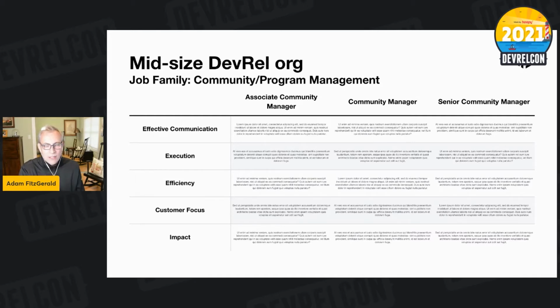I'll add sample career matrices for each of these additional job functions in this mid-level size to the spreadsheet over the next week. I've got some nice outlines to go do that.